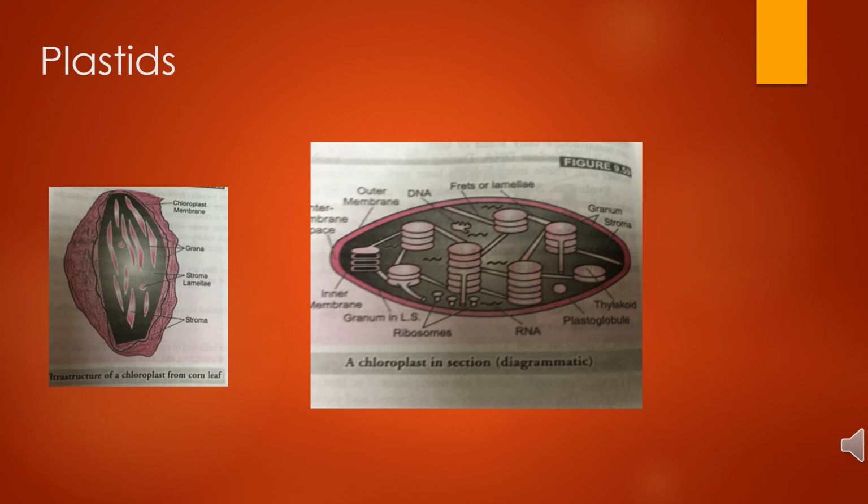Like mitochondria, chloroplasts are also self-duplicating organelles. They have their own DNA and their own 70S ribosomes, so they can synthesize protein, form their own copies, and divide to multiply their number. The functions of chloroplast are, first of all, the major function of photosynthesis: chloroplasts trap the radiant energy of sunlight and transform it into the chemical energy of glucose.